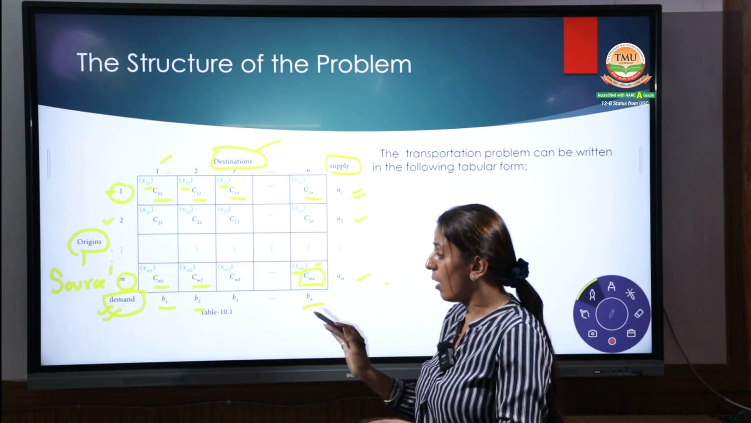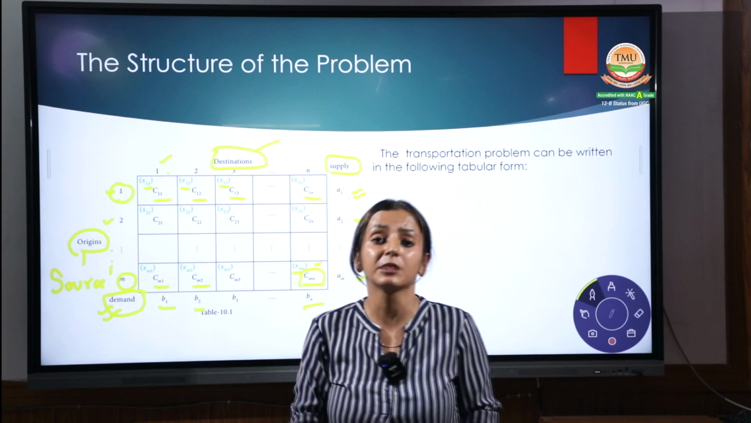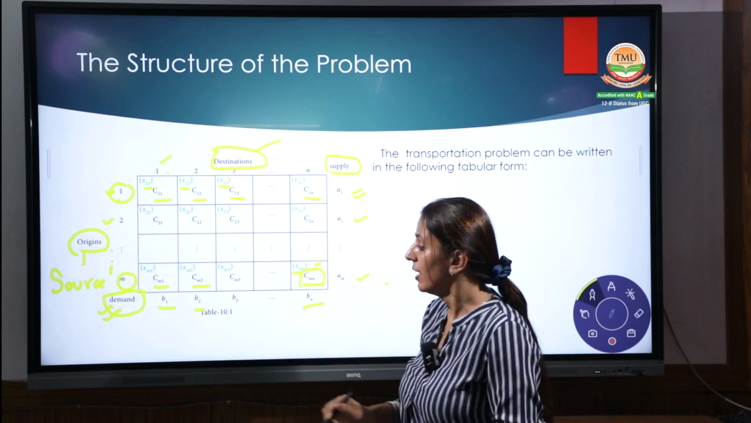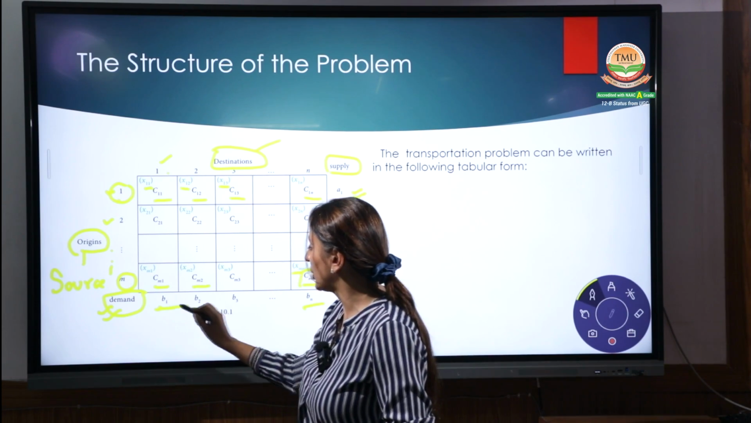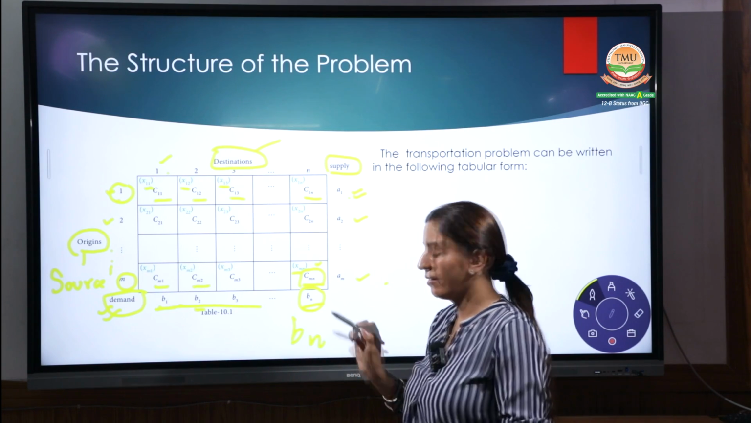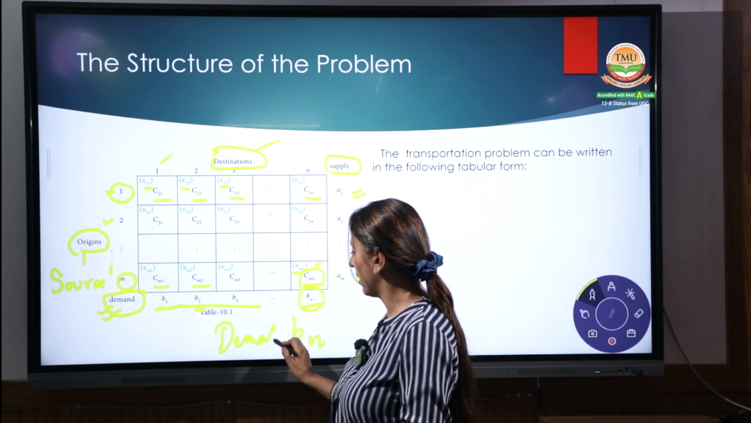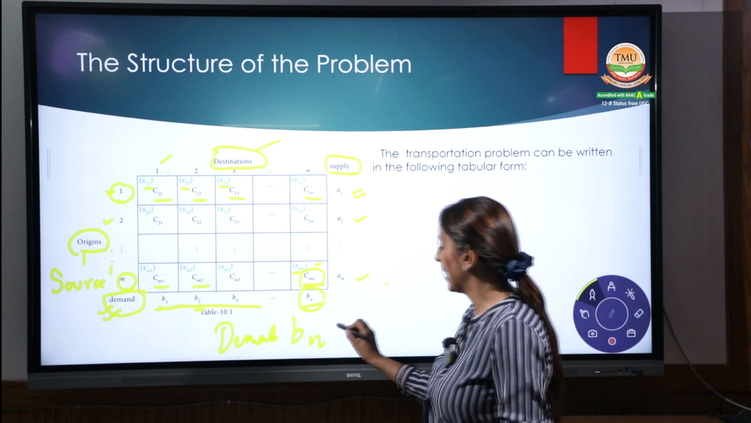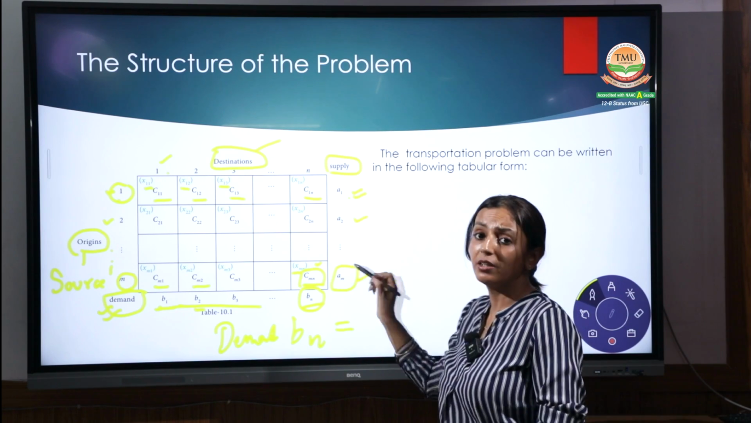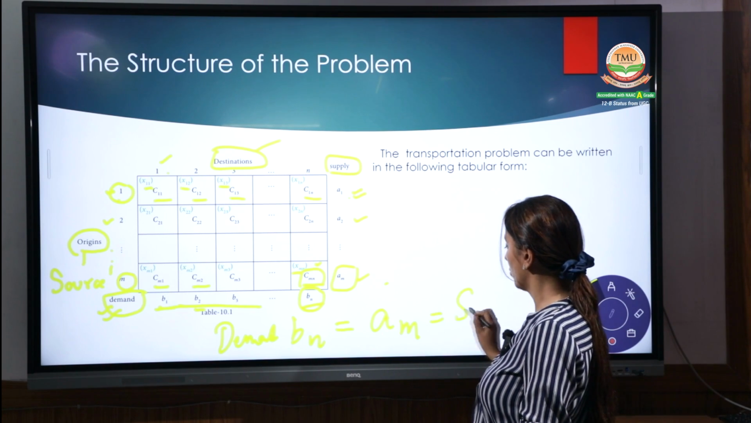Right? Now the point we just discussed, the special case of balanced and unbalanced, I can help you find out here also. In the demand, we have to check and add all these values, and this total is Bn. Right? This is your demand. Now what I have to check is whether this is equal to this one. AM is your supply. The sum of AM is equal to the supply.